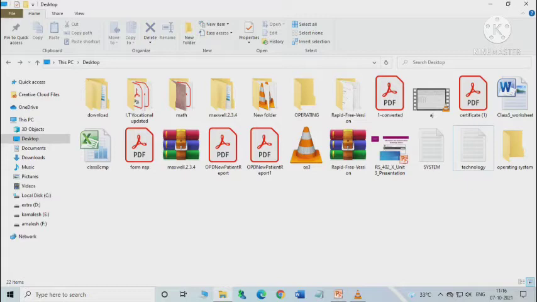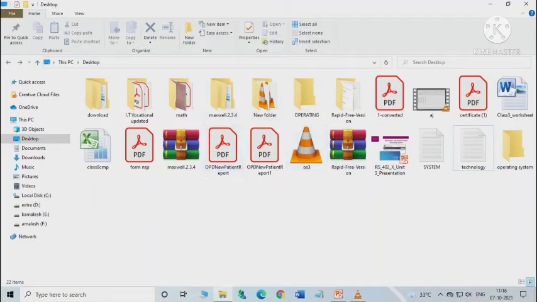Okay, so to move or copy a file or folder, at first we go to the location. Here we are already in the location. Or you can double click on the This PC icon on the desktop, then select the location from the left pane here to choose the location where you want to move or copy the file or folder.